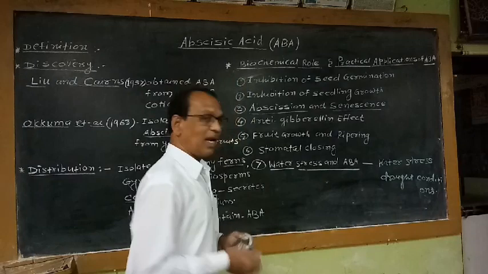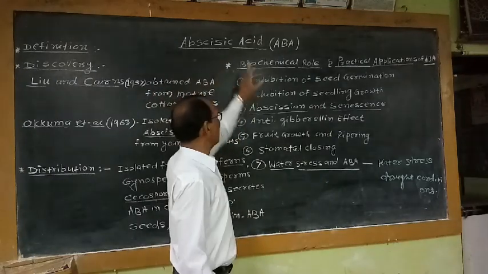So that's all about our last growth hormone, abscisic acid or ABA.